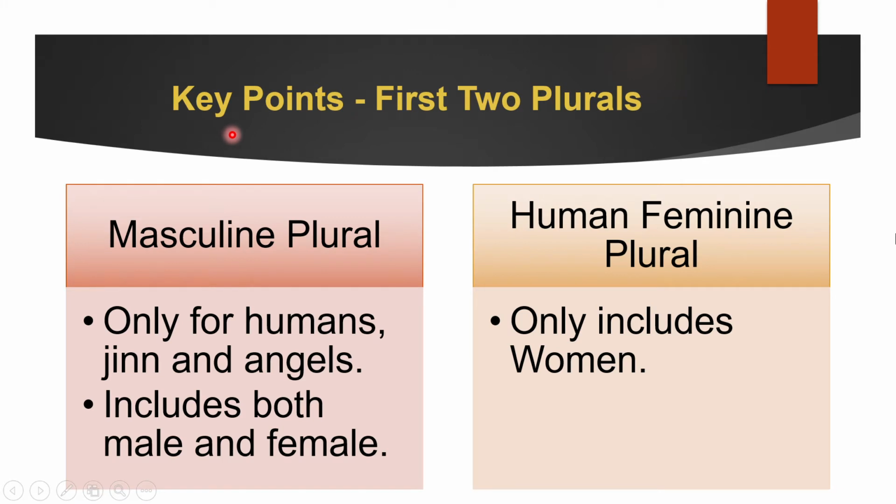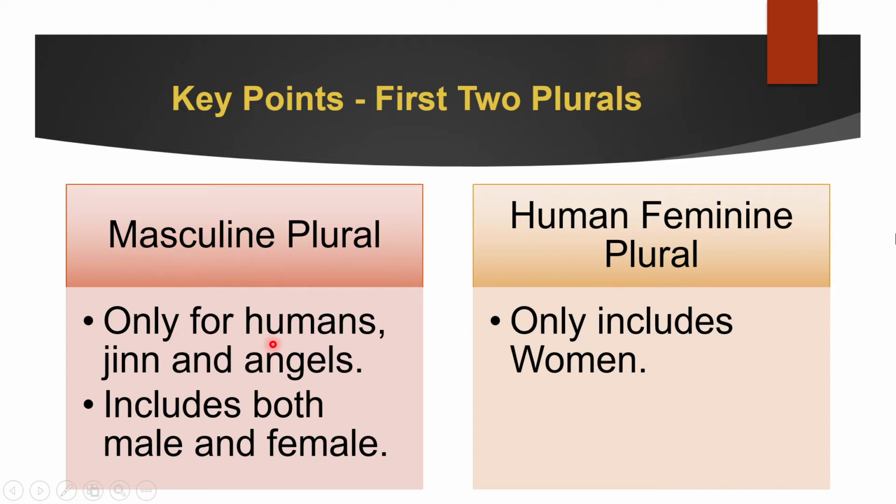Now these are some key points for the first 2 plurals, which are masculine plural and human feminine plural. When a word is in masculine plural, like muslimuna, we already know it is only limited to humans, jinns and angels. We cannot use una or ina for any other things.